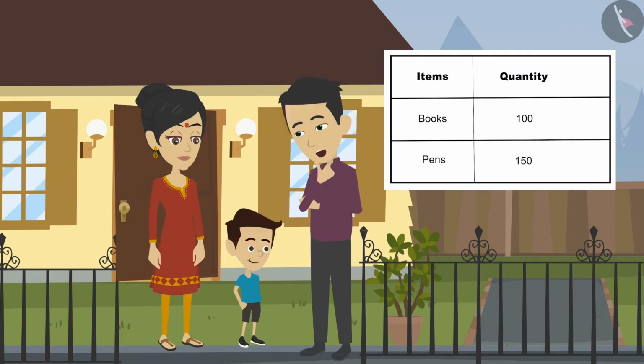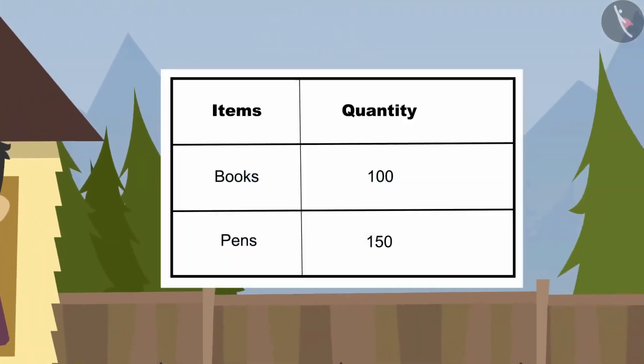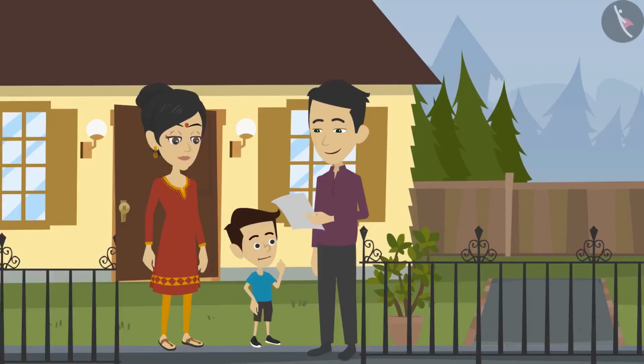Can you tell me? Son, before starting any work, we need to make a list of things we need for that work. Using that list, we will be able to identify how much money is needed to start the work. For instance, I made this list. I have entered the number of items I need, but I need to enter the amount. Then I will get to know how much money is required to buy the things. How is that, Dad?